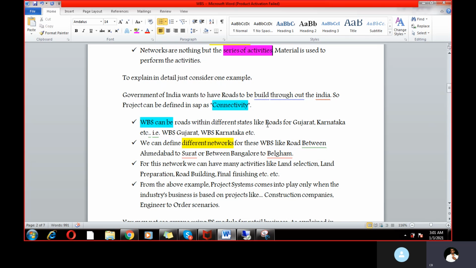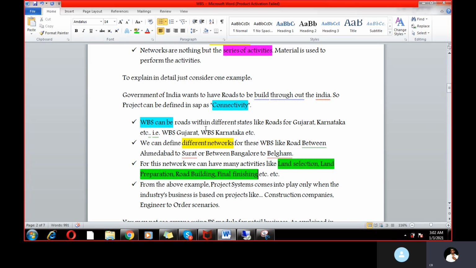So we can define different networks for this WBS, like a road between Ahmedabad to Surat and between Bangalore to Belgaum. So this is the network. We need to create multiple networks. Under the network, there are a series of activities, right? For this network, we can have many activities like land selection, land preparation, road building, and final finishing.